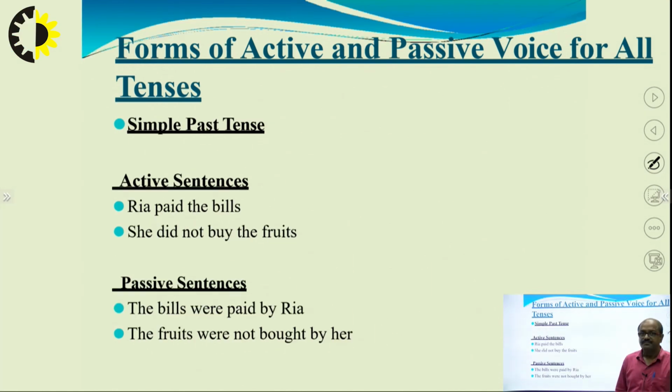Next, simple past tense, active form. The example of simple past tense: Ria paid the bills. The bills were paid by Ria, passive form. She did not buy the fruits. The fruits were not bought by her. So these are the examples of the simple past tense.